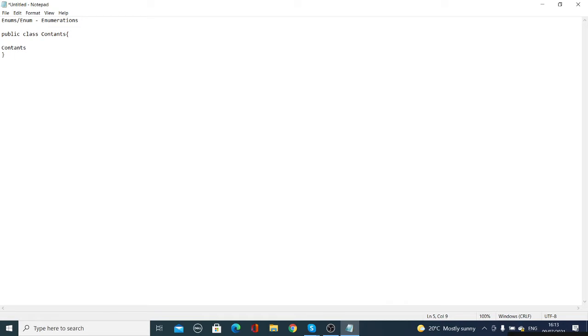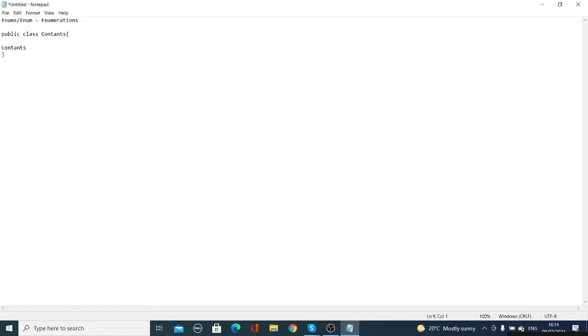This is a common or standard Java class. In this, you can define all your constants. This is how you can use this as well. But these enums or enumerations are a special Java class. In order to understand, you can say they represent a group of constants in any programming language.